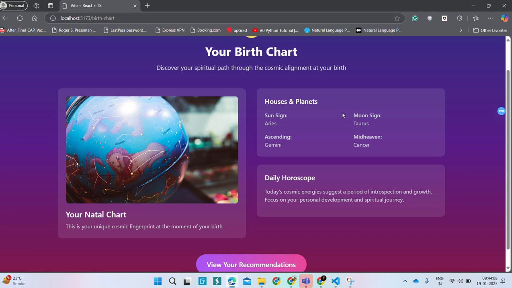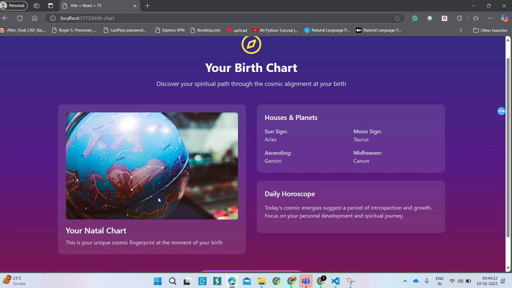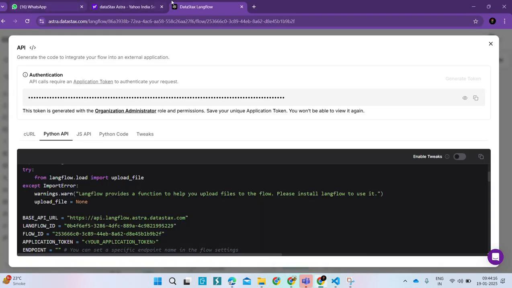So you can see our model has generated our birth chart properly, and so our first task was done.